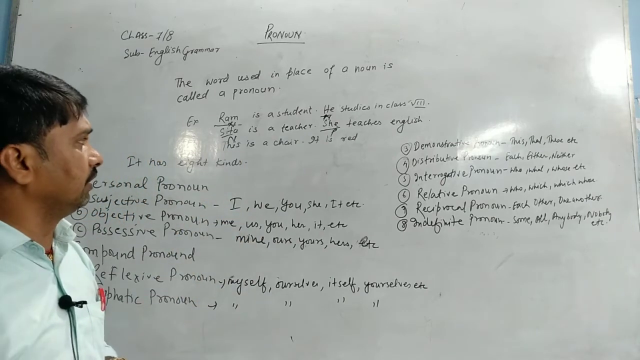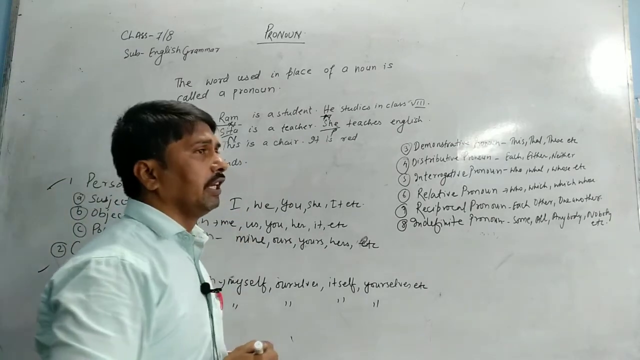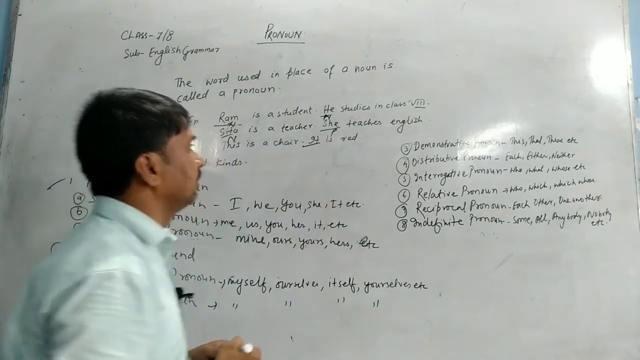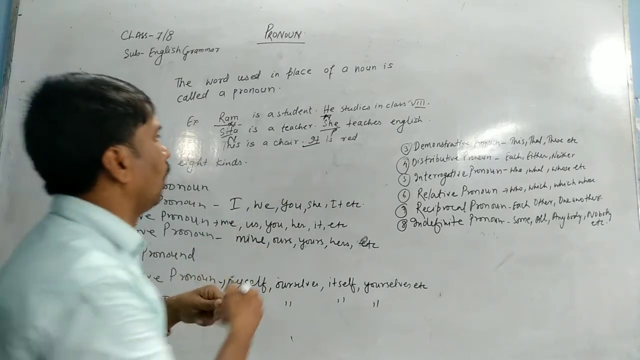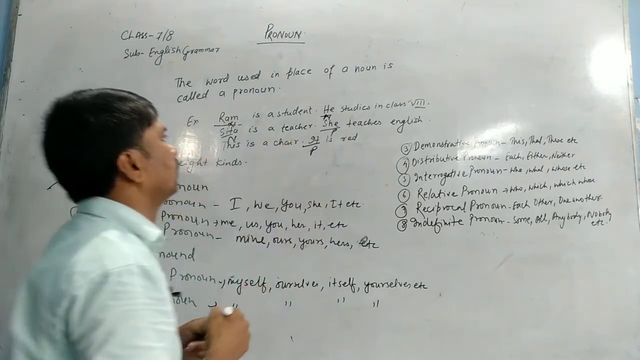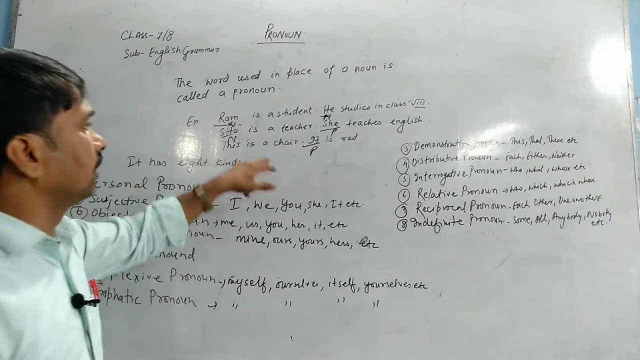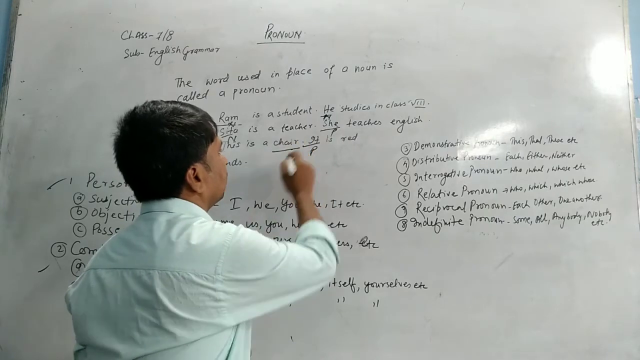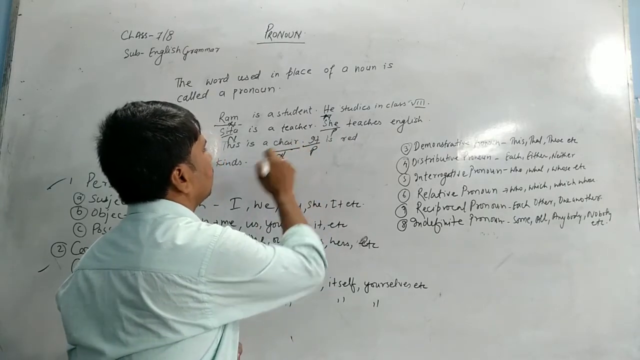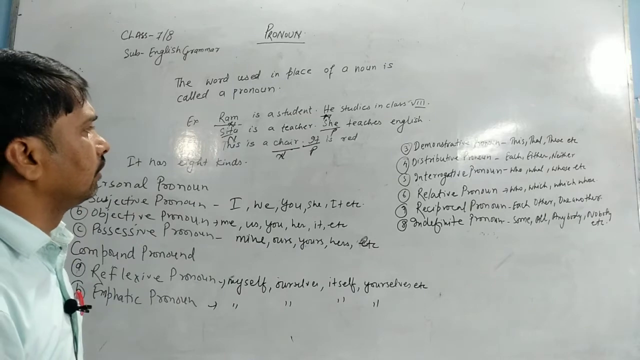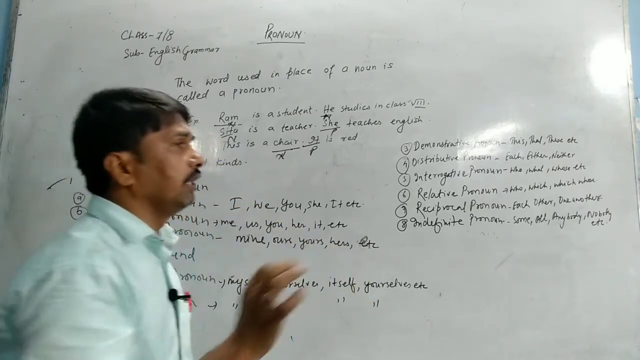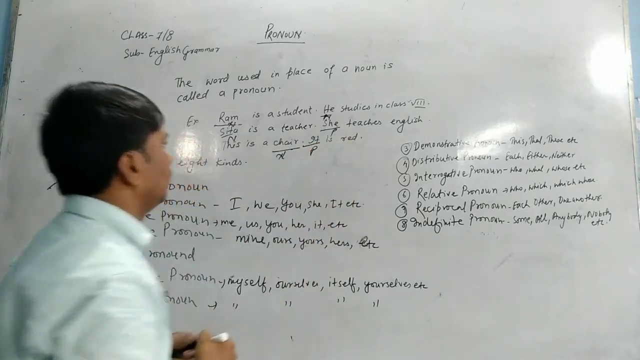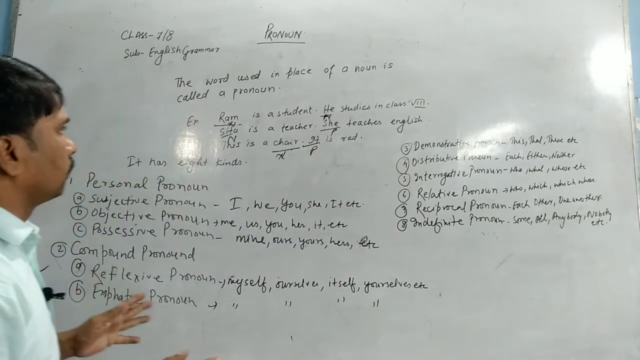This is a chair and it is red. The chair we are talking about is in red color. So the word it is used as a pronoun. It is used for the word chair. We are talking about the chair. This is a chair and the chair is in red color. It is red. Now you have understood what is pronoun.